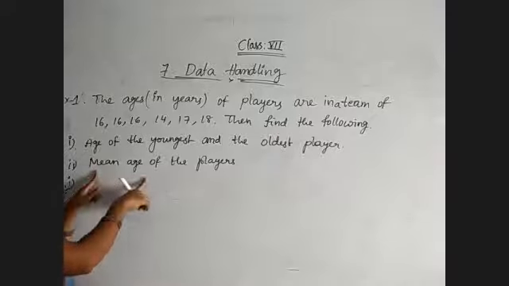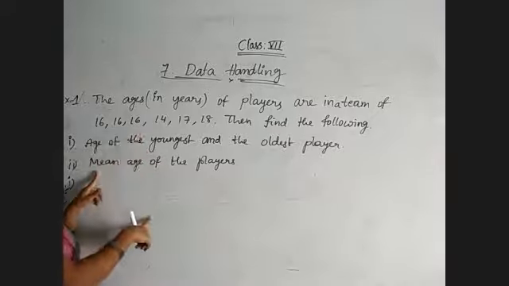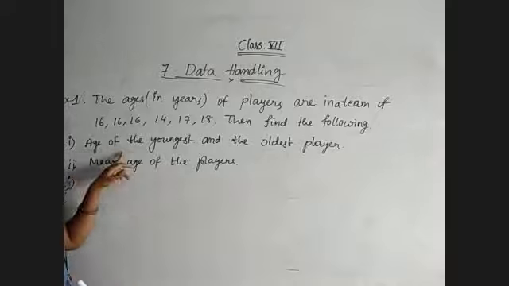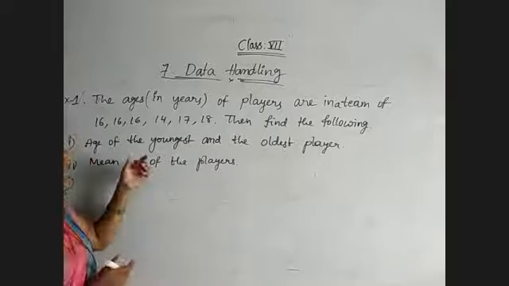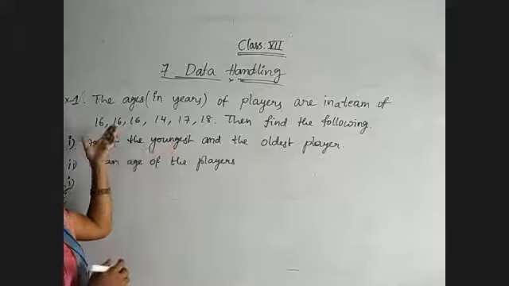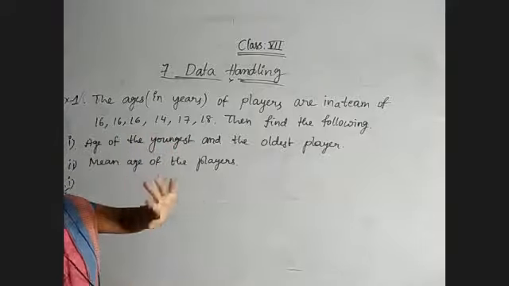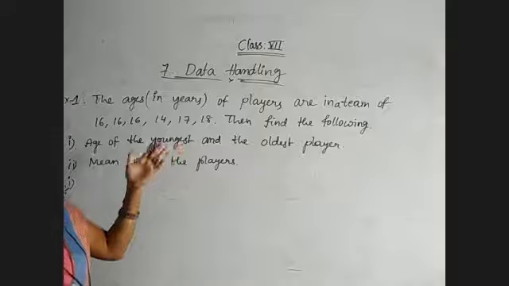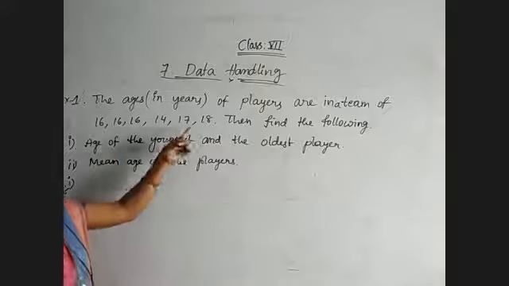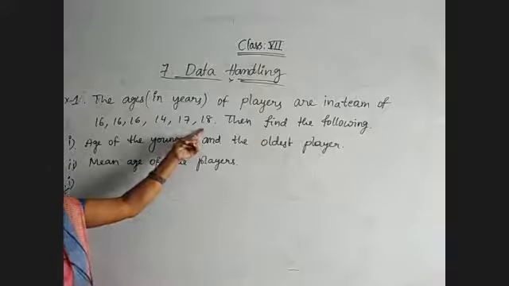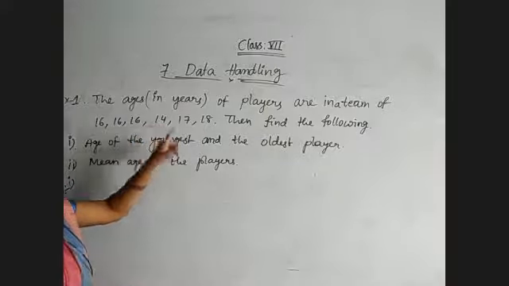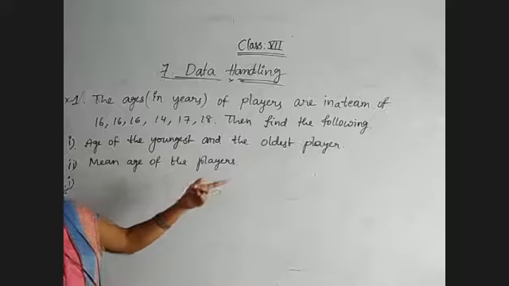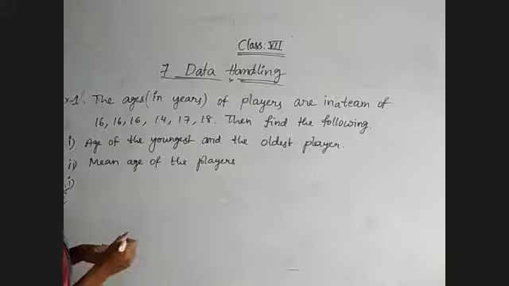Mean age we will get by the sum of observations by the number of observations. But in the first question, they are asking the age of the youngest and the oldest player. Youngest player means the least value, and oldest player means the one having the greater age. Here 18 is the elder age and 14 is the younger age. Oldest or eldest they may also say.